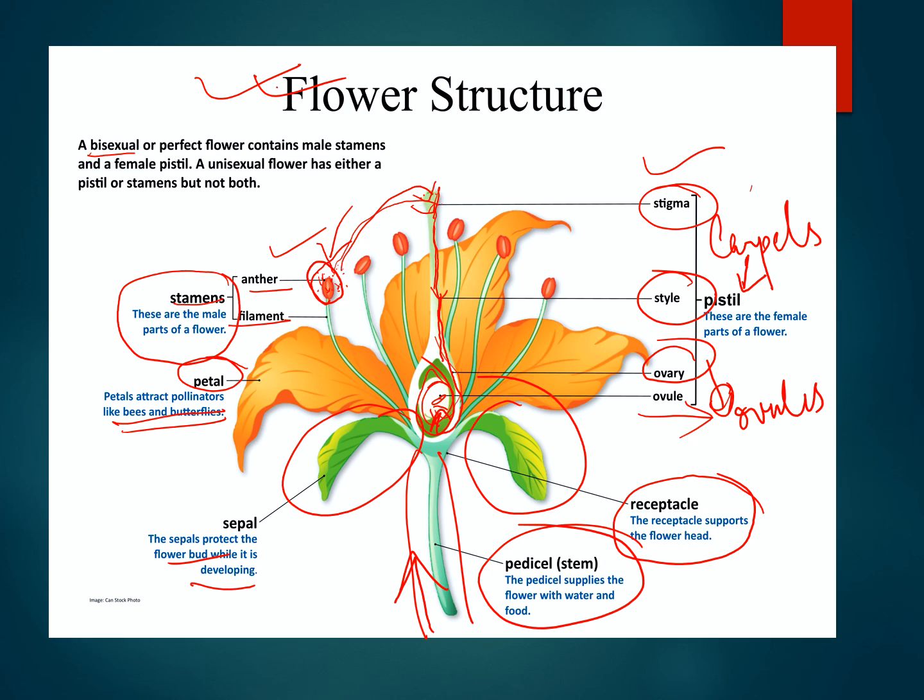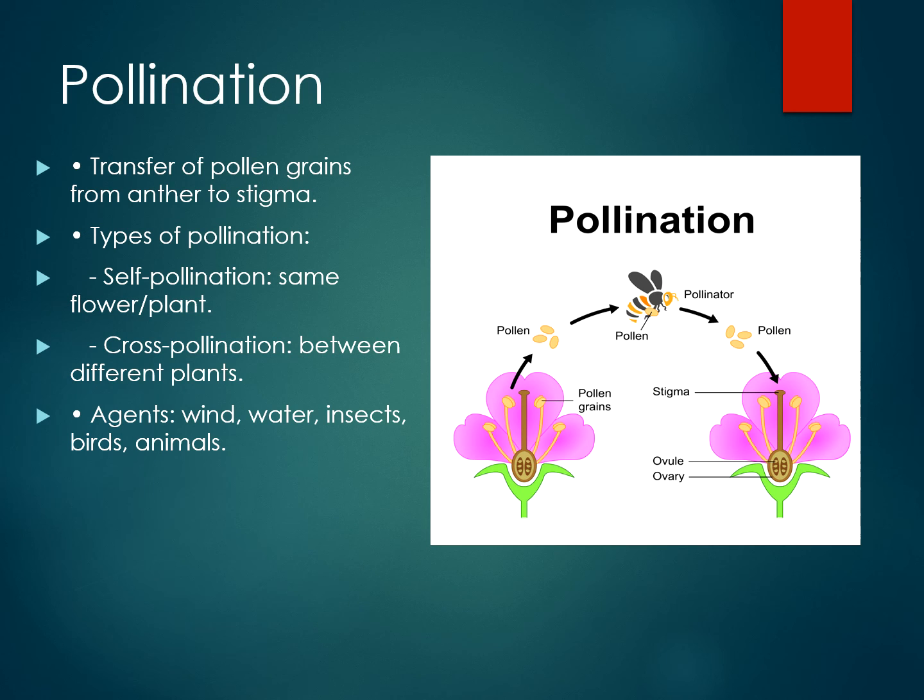Bisexual flower is the perfect flower as it contains both the male and the female parts together. And a unisexual flower has either the pistil or the stamens. So it is either called a pistillate flower or a staminate flower. If it is containing the pistil, it is called a pistillate flower. And if it is containing the stamen, it is called a staminate flower. So now we will move on to how the process of pollination and fertilization happens. So now comes what is pollination.